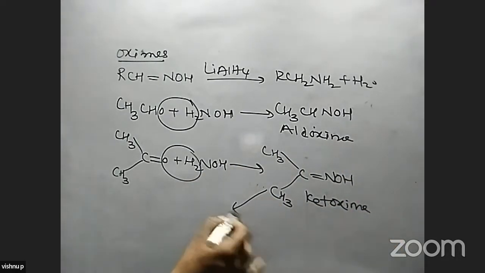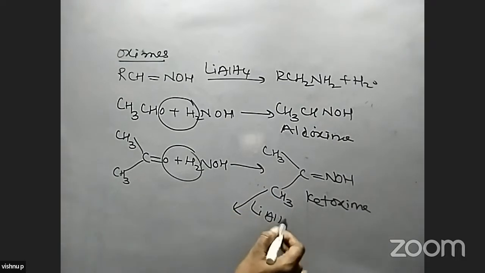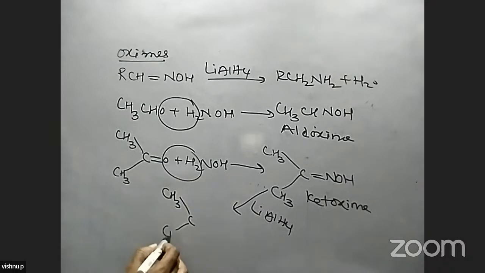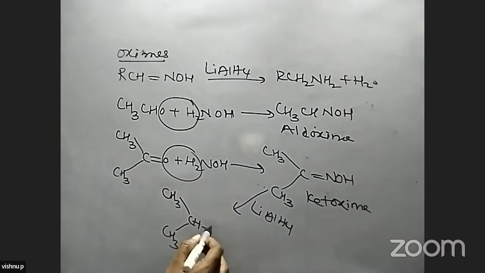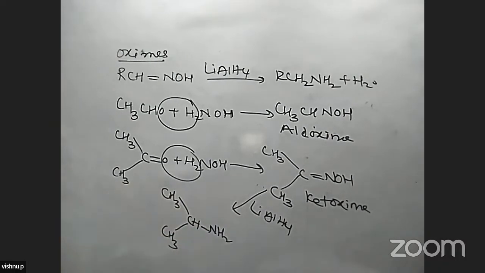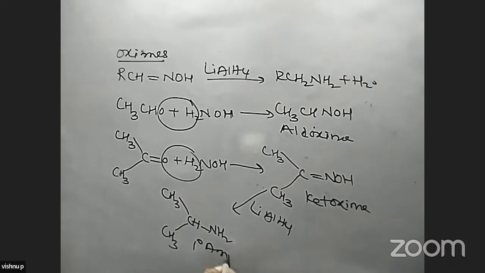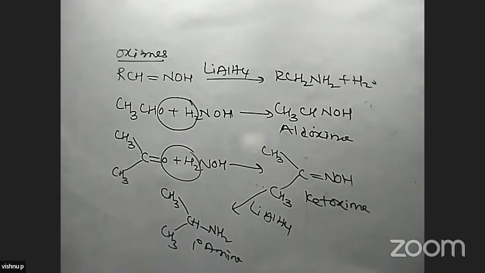When ketoxime is treated with lithium aluminum hydride, a very strong reducing agent, an amine is formed in this reaction. Okay, primary amine only here, but the structure is different. So for oximes, always only amines are prepared.